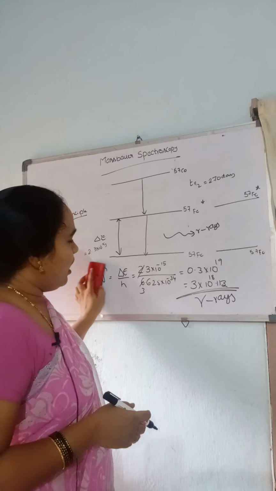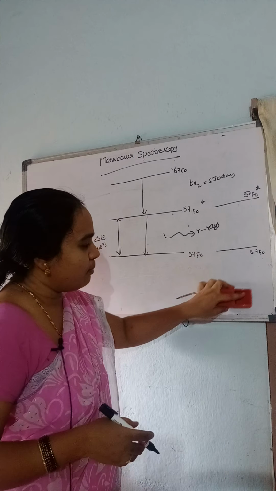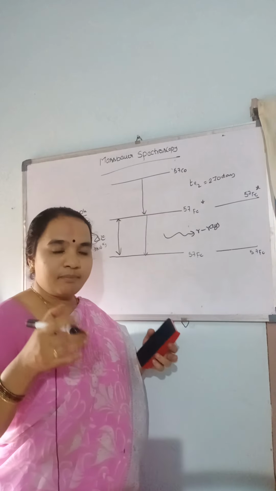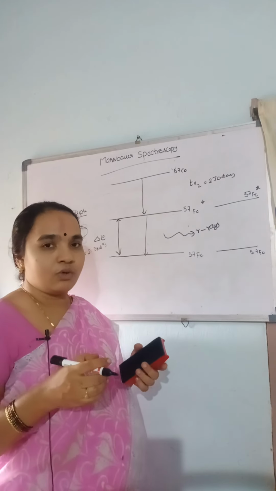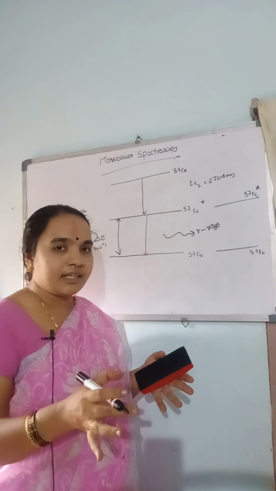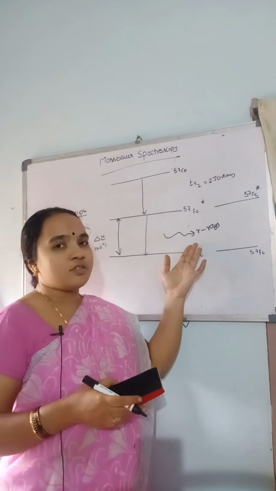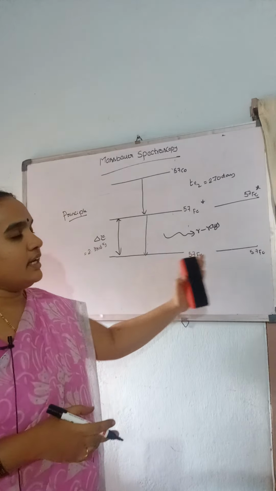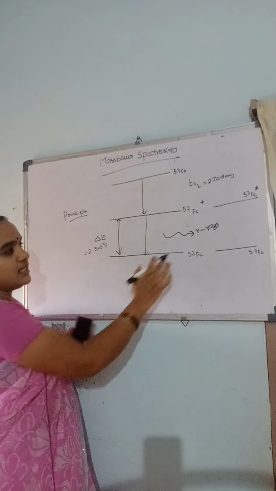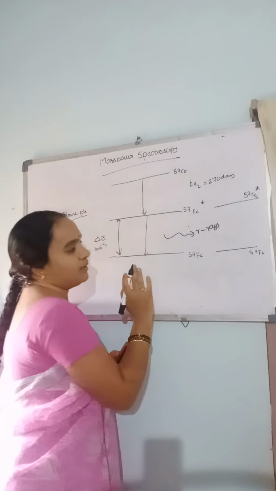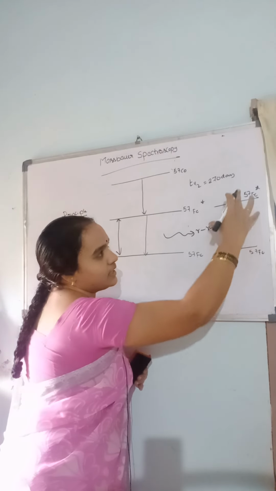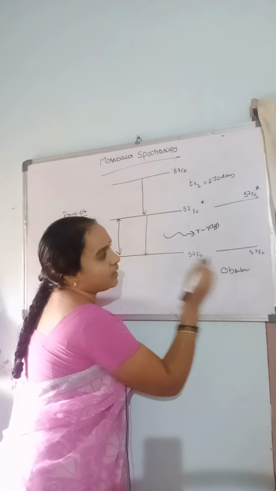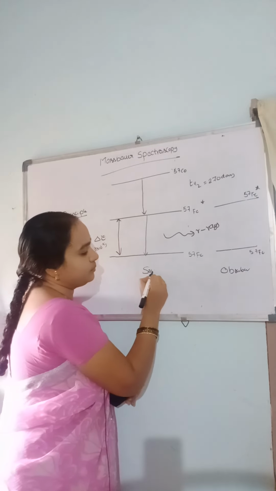So how are these gamma rays absorbed? In NMR or ESR, we externally apply a magnetic field. Here, using some mediator, we are able to absorb these gamma rays by the iron nucleus. Let us suppose that this iron nucleus is the absorber and this is the source.